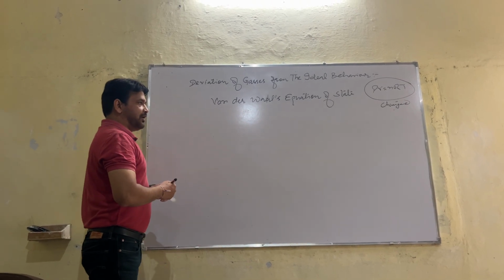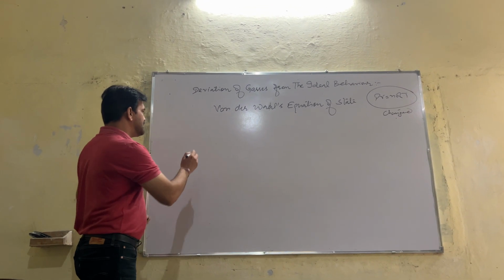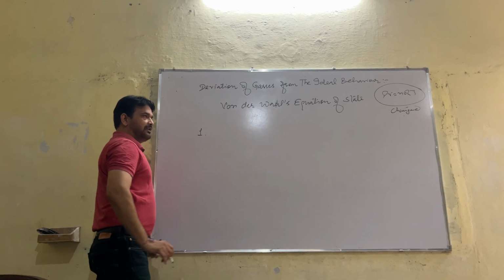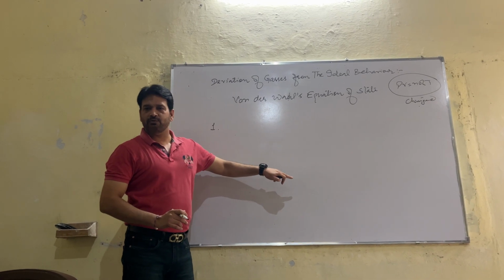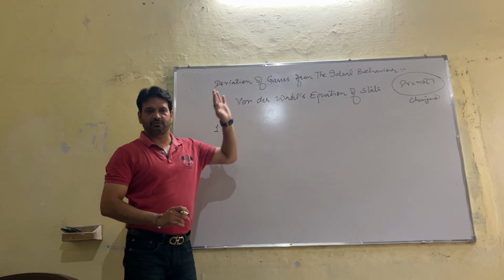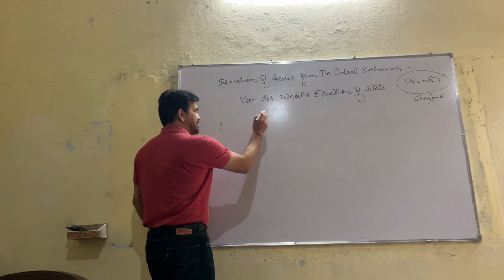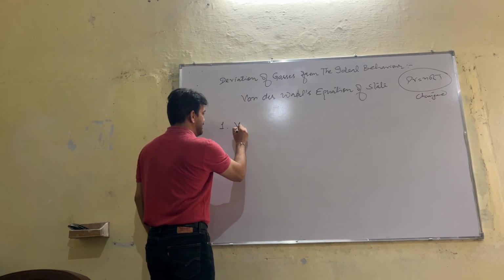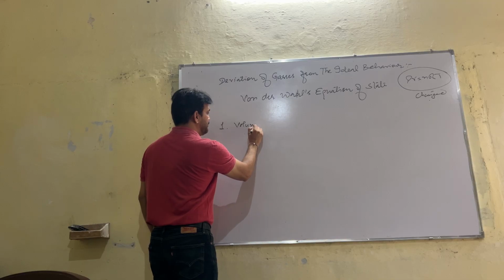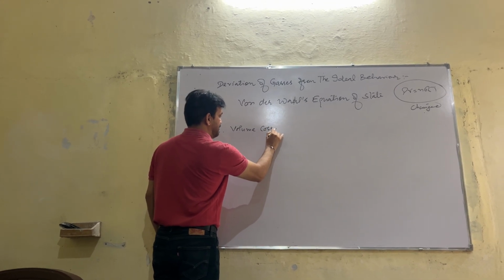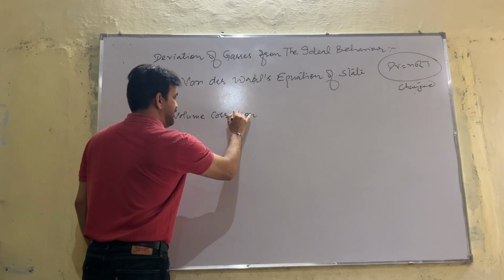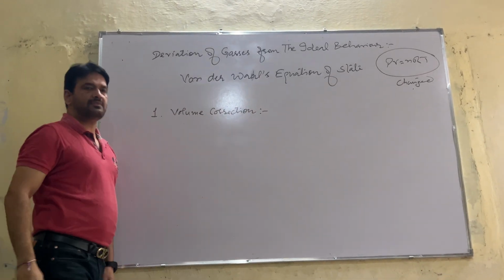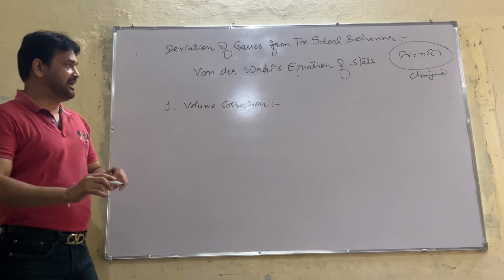So what are the two faulty assumptions? Number one, that is related to actual volume being negligible as compared to the total volume of the gas. It means we will make a volume correction. We will make volume correction. And this is a very, very important point.